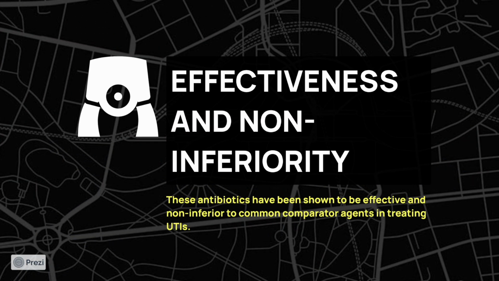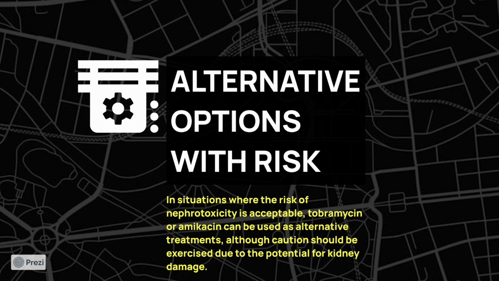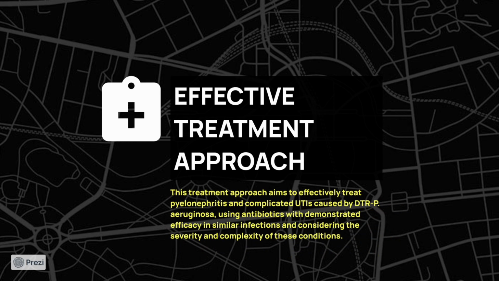Now, they have been shown to be effective in non-inferiority trials, and there is currently not enough data to show which of these agents is to be preferred. Now, in situations where the risk of nephrotoxicity is acceptable, tobramycin and amikacin can be used as an alternative, although caution should be exercised due to potential of kidney damage. Now, this treatment option aims to effectively treat pyelonephritis and complicated UTI caused by DTR using antibiotics with demonstrated efficacy in similar infection and consider severity and complexity of these conditions.